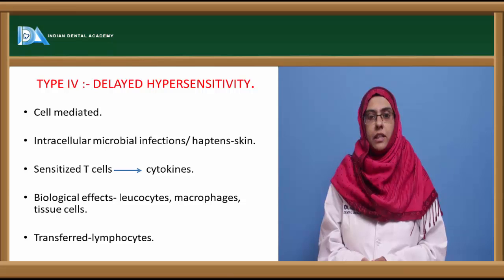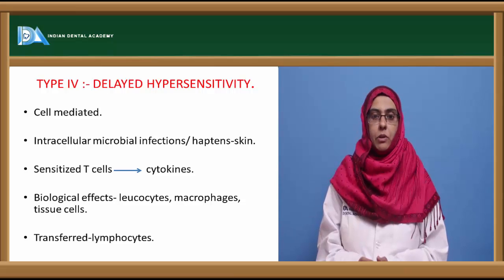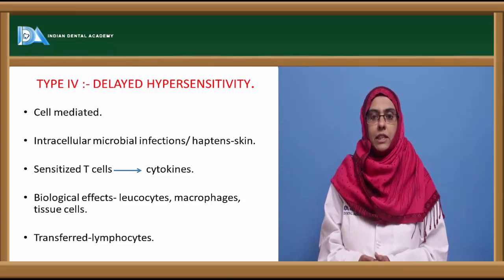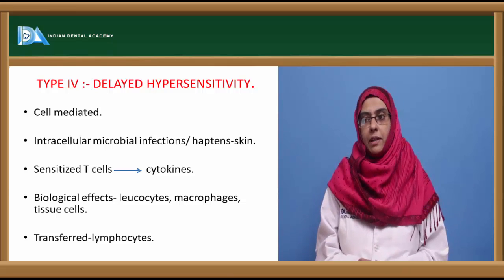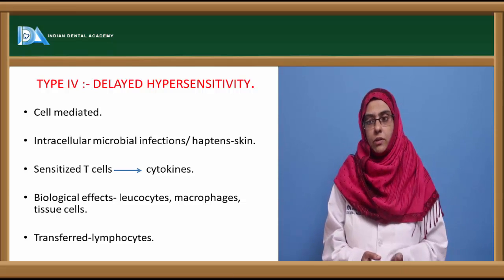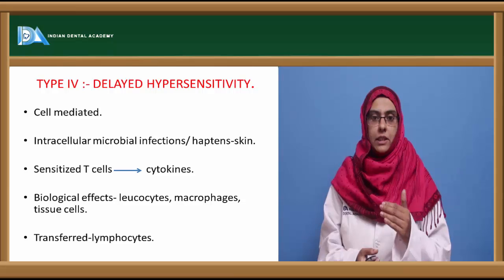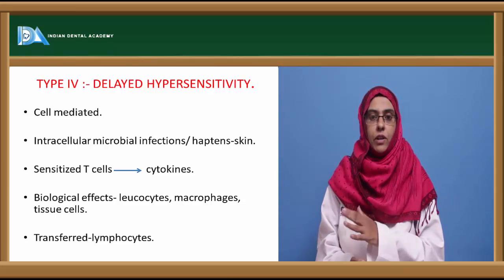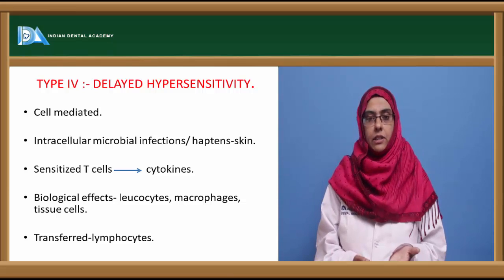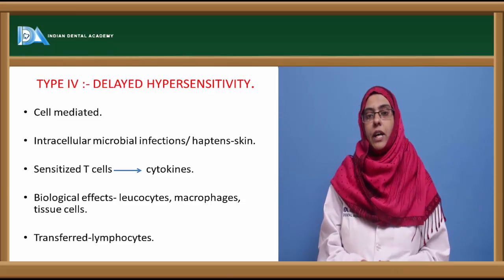And here there is no involvement of any antibodies, and it is completely a cell-mediated immune response. And the cells that usually get sensitized are the T cells. So sensitized T cells are the ones that mediate this type 4 hypersensitivity reaction by producing cytokines, which show biological effects on the leukocytes, the macrophages and the tissue cells. So once the sensitized T cells are formed following contact with the antigen, they activate the other cells, that is the leukocytes, macrophages and the tissue cells, by producing the lymphokines or the cytokines.